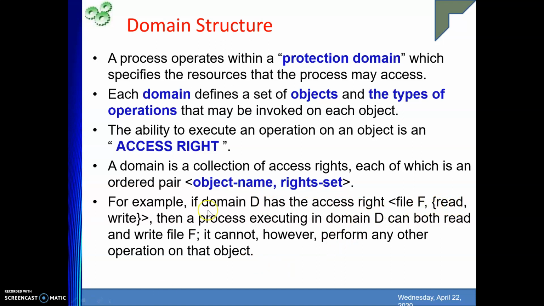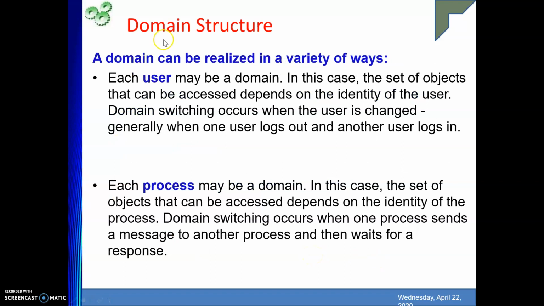If it is there, then our operation will be continued. Else the operation will be stopped. Then, domain structure. A domain can be realized in a variety of ways. First one is a domain can be a user. Suppose student is a domain, faculty is a domain, then head will be a domain in our SAP portal example, right? So each user may be a domain.